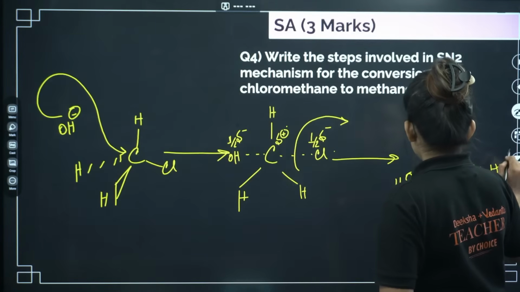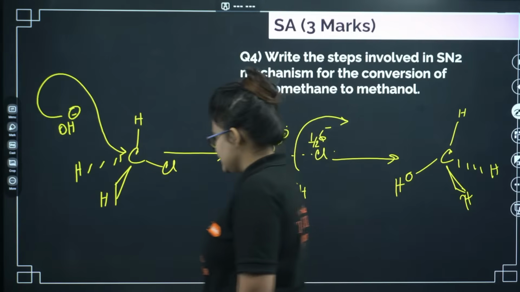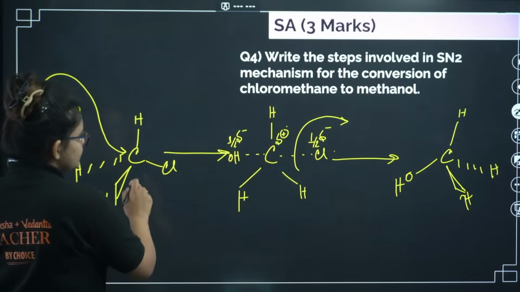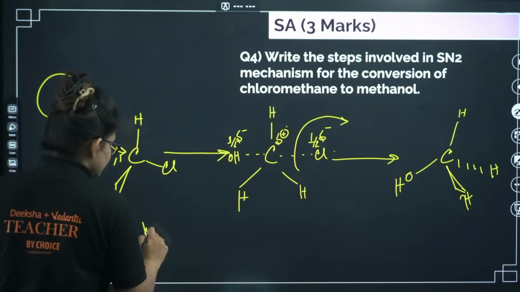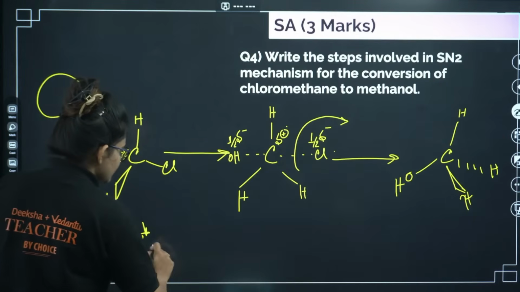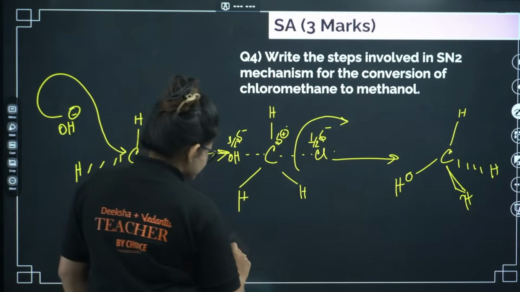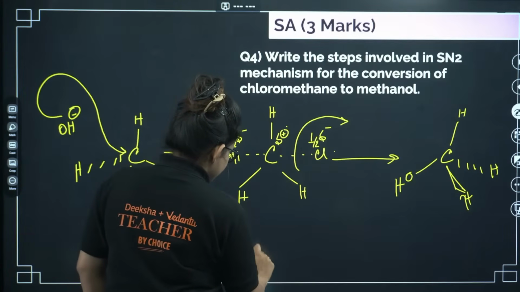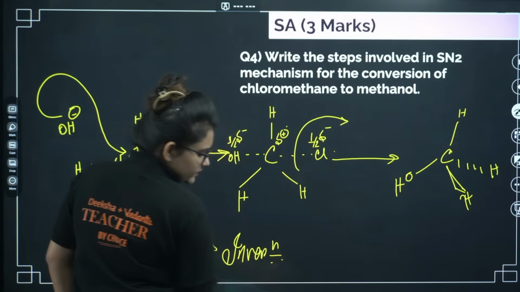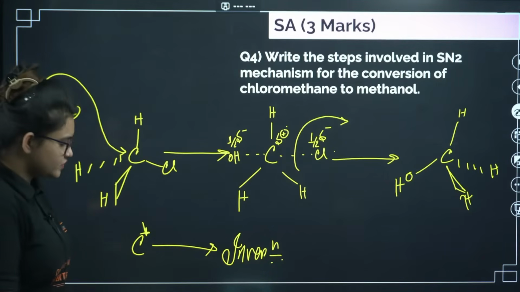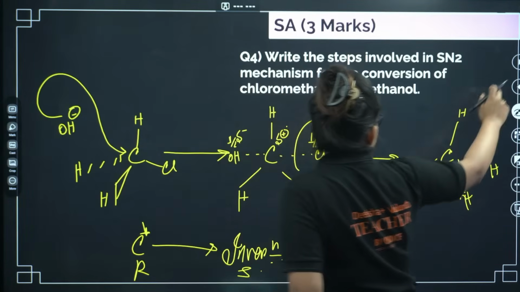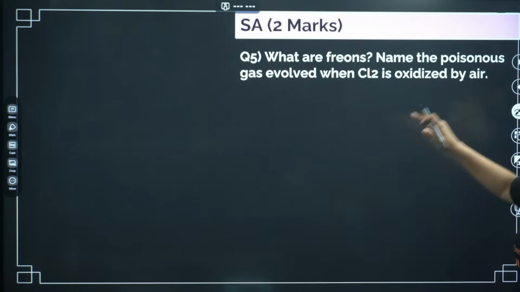Okay, this is your another hydrogen. Okay, you will end up with this thing. So I guess this is clear for you. For this case, if you are starting with a chiral carbon or asymmetric carbon, then you will end up with an inversion in configuration. If you start with R, you will end up with S. Okay, let's go ahead.